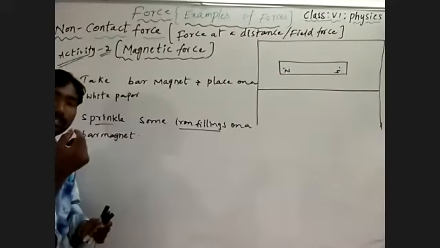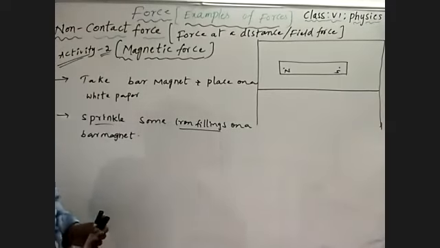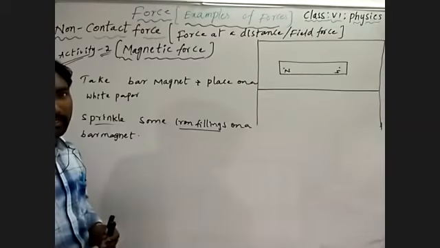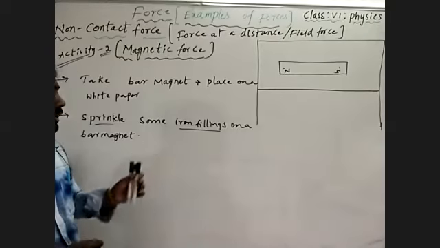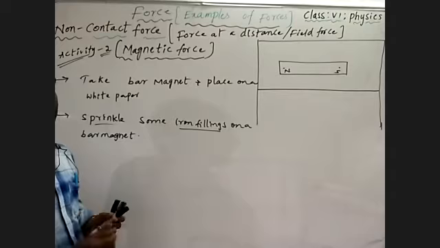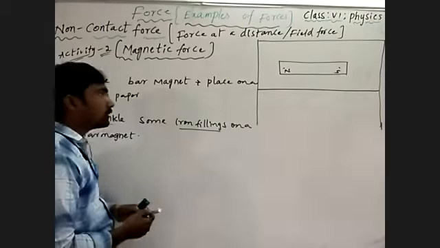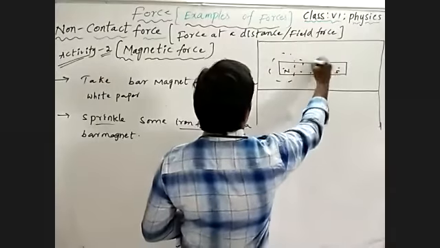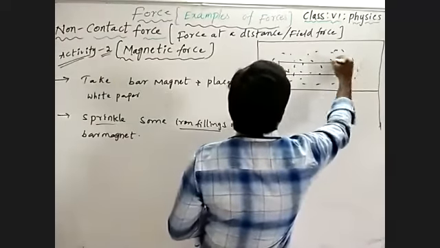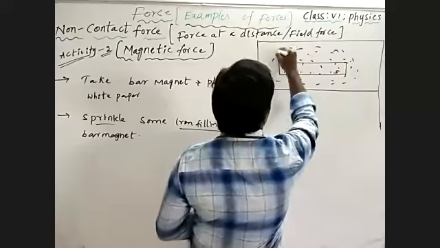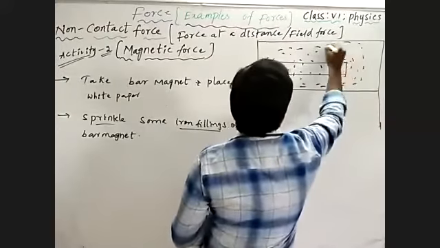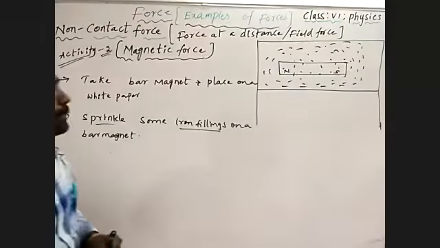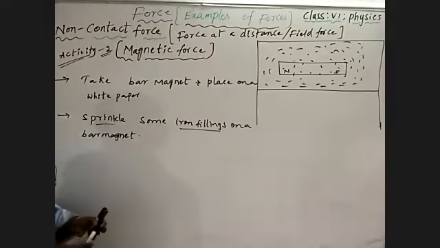Tiny, smallest particles of iron, those we call iron filings. We are sprinkling them on the magnet. These are the iron filings I am showing to you.